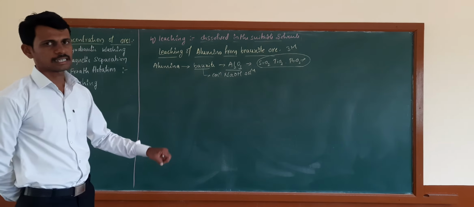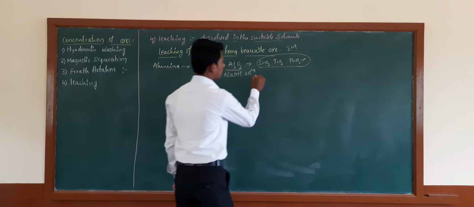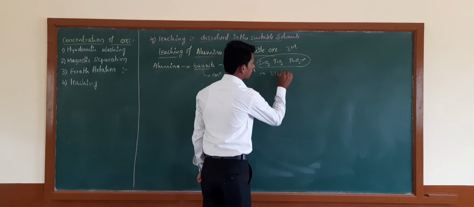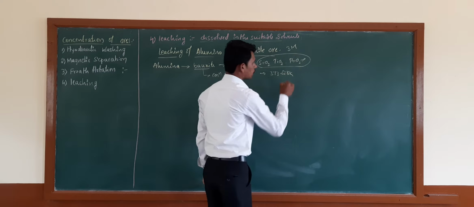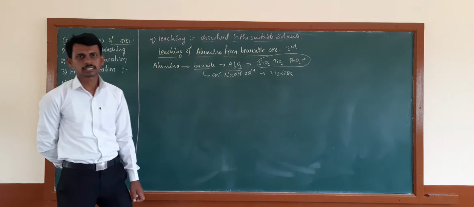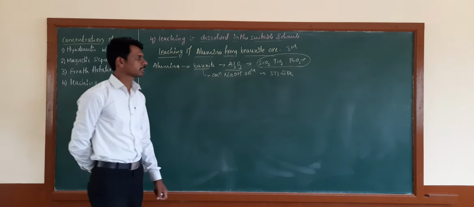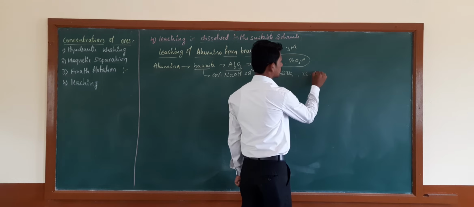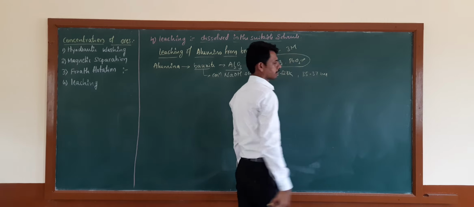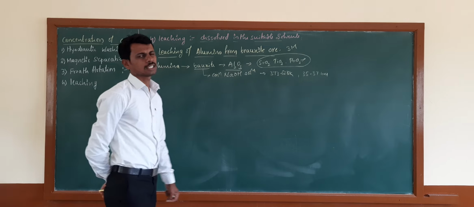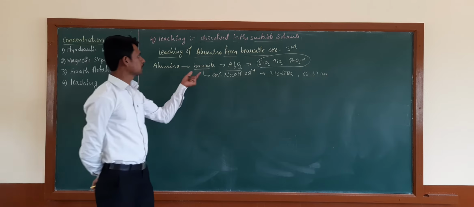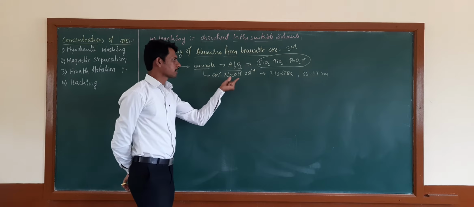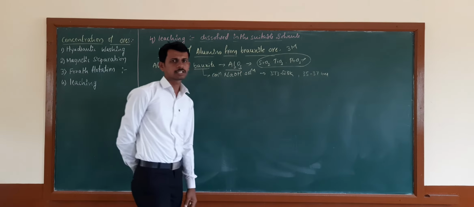You have to digest the bauxite ore at a temperature of 373 to 523 Kelvin and 35 to 37 bar pressure. Then this bauxite ore will be digested in the concentrated NaOH solution.